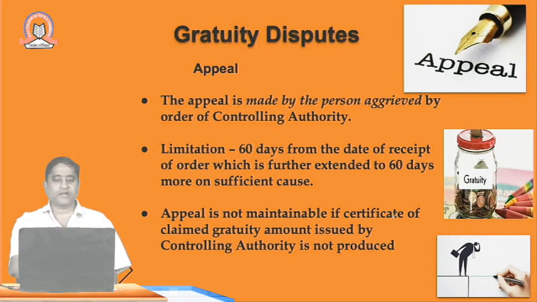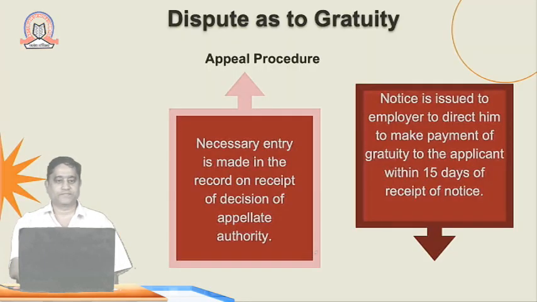Appeal is not maintainable if the certificate of the gratuity amount claimed, issued by the controlling authority, has not been produced. So it is mandatory that the controlling authority's order should also be produced and handed over to the employer if there is a dispute. What is the procedure for appeals?